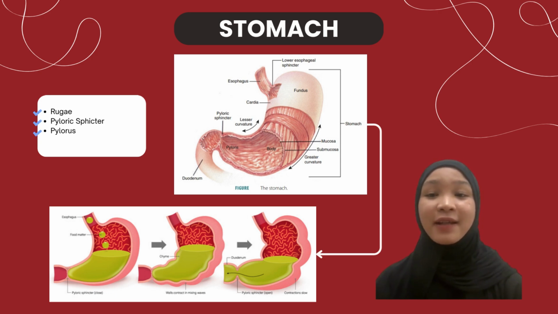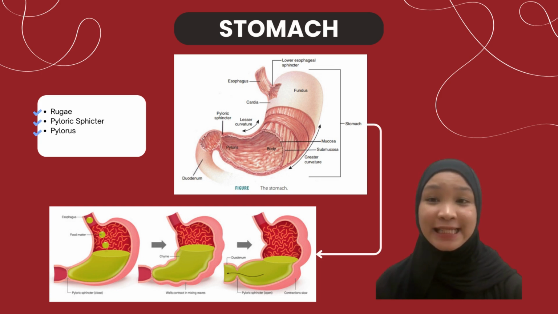The inner lining features rugae, which are folds that allow the stomach to expand and contract, facilitating the mixing of food with gastric juice. Gastric juice is a combination of enzymes and hydrochloric acid essential for breaking down food.